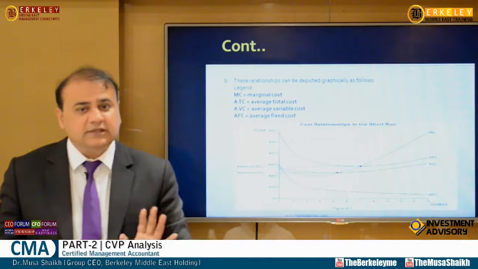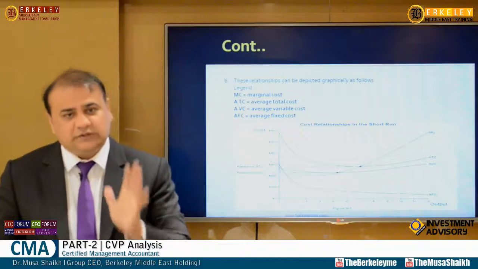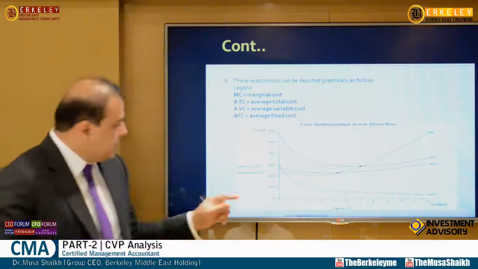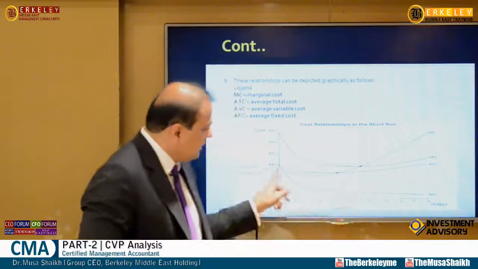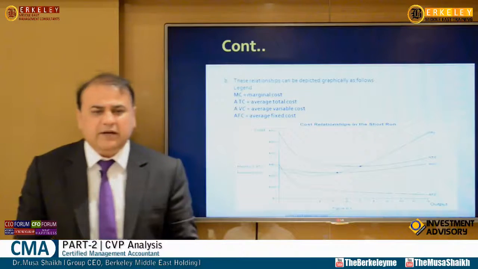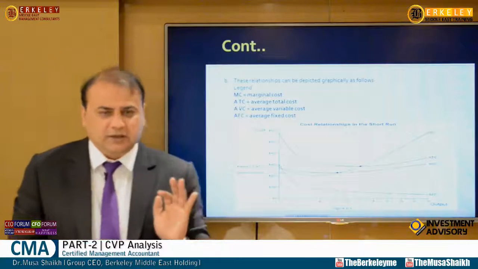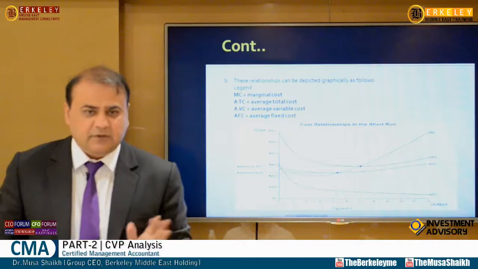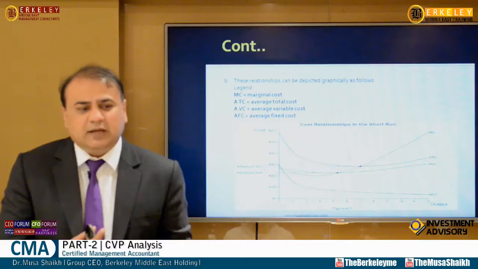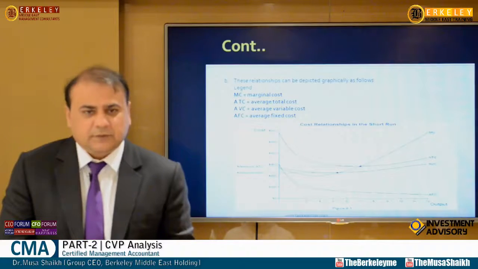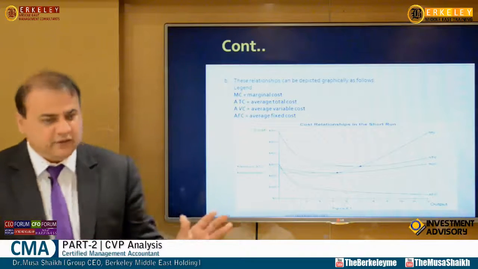This we already discussed in CMA part 1 costing chapter, right? But still repeating that here, that's why it is going down, and at a certain level it touches the bottom, because it cannot go below zero. Right, so there is a bottom line for average fixed cost.